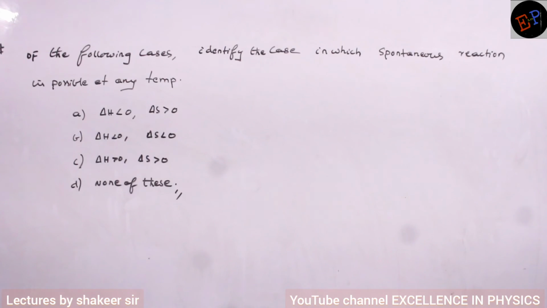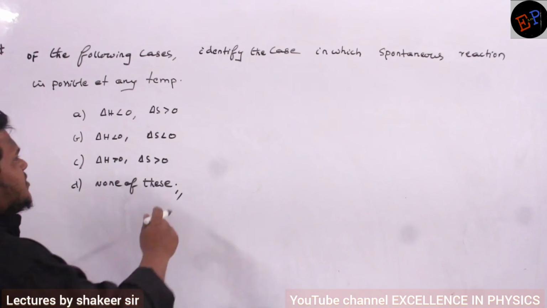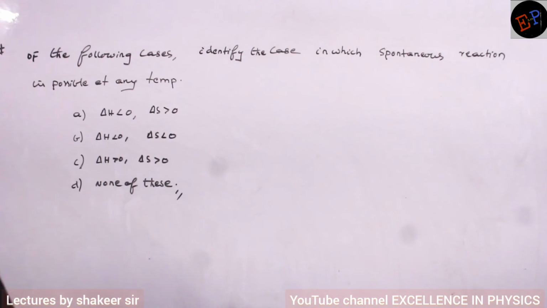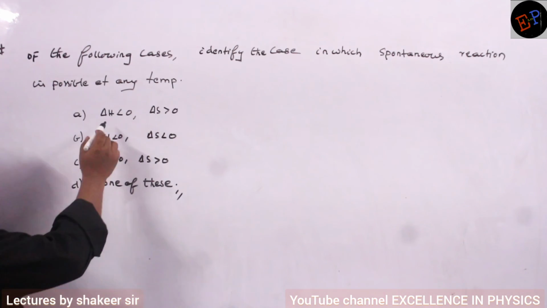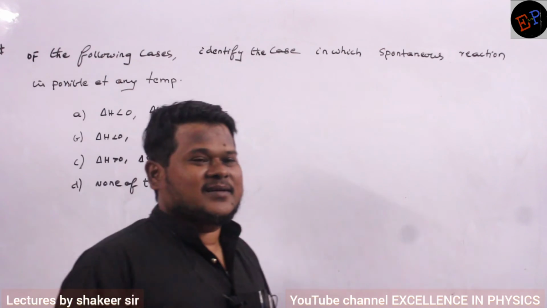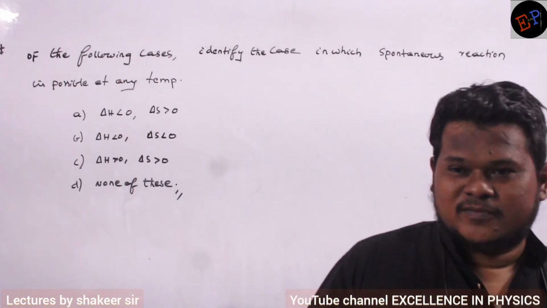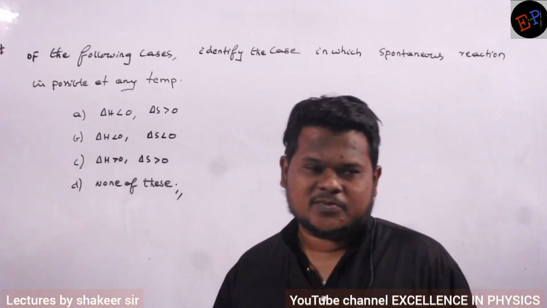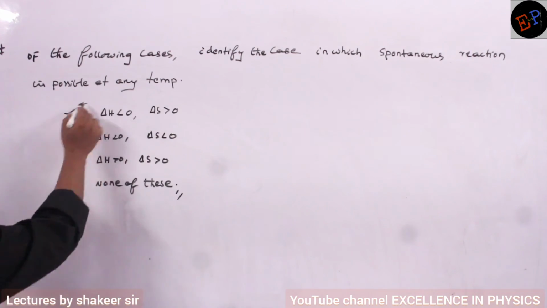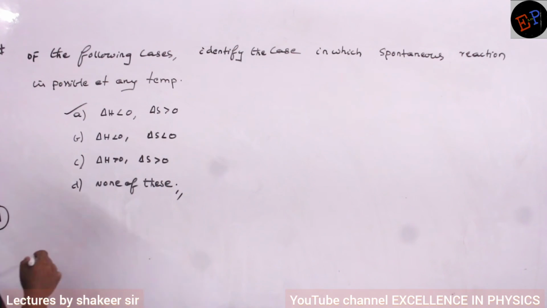Okay, now see, this is the question. Of the following cases, identify the case in which a spontaneous reaction is possible at any temperature. We studied this at the starting itself. So delta H should be less than 0, delta S should be greater than 0. So that is the only case in which the reaction will be spontaneous at any condition. Are you able to understand? So this is my answer. If you want the proof of this one, you can write down here.